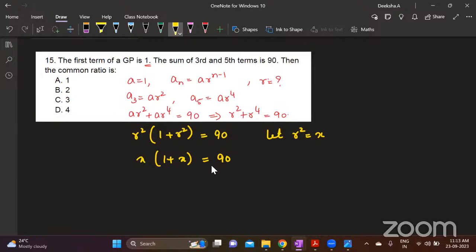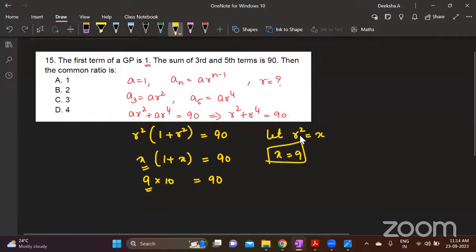So it has to be 9 into 10, right? x into 1 plus x means 9 into 10 is 90. So x is 9, 1 plus 9 is 10. So what is x? x is 9. Is this clear?